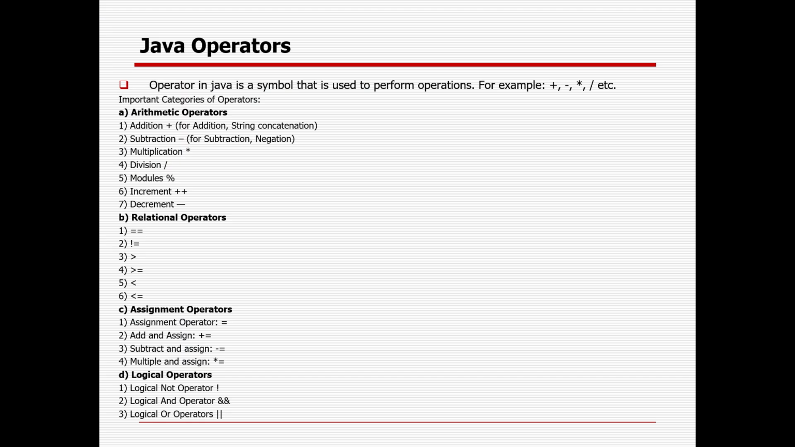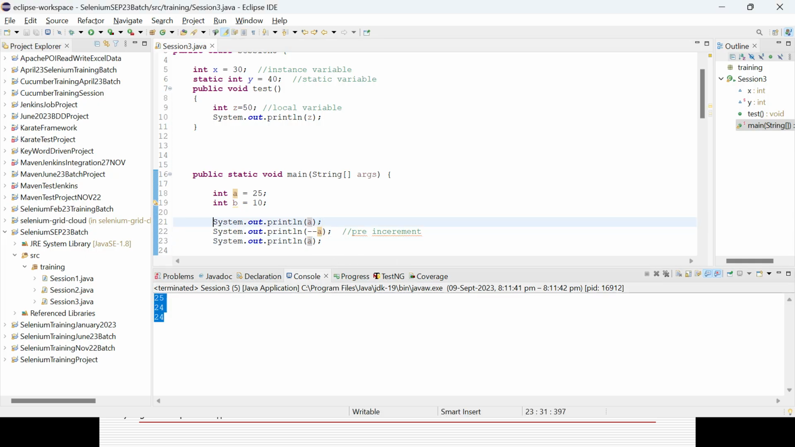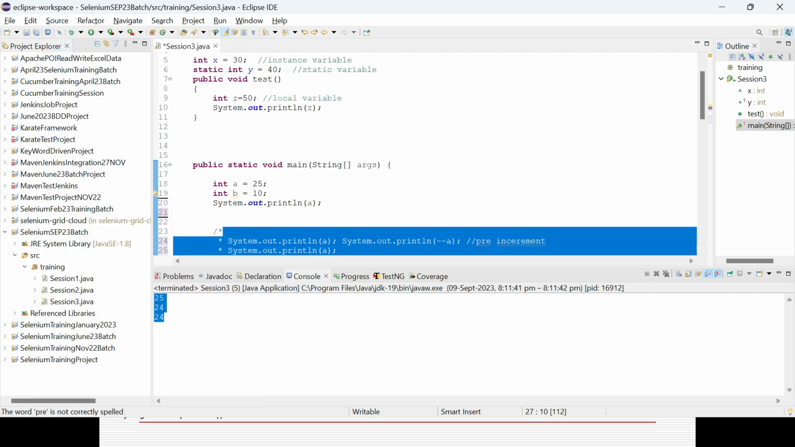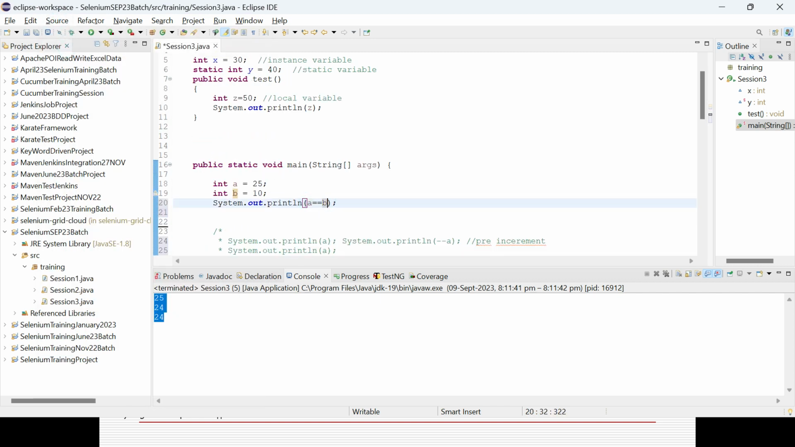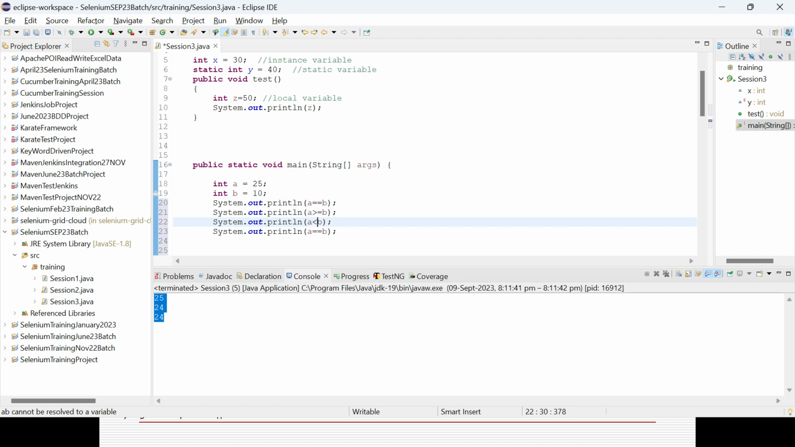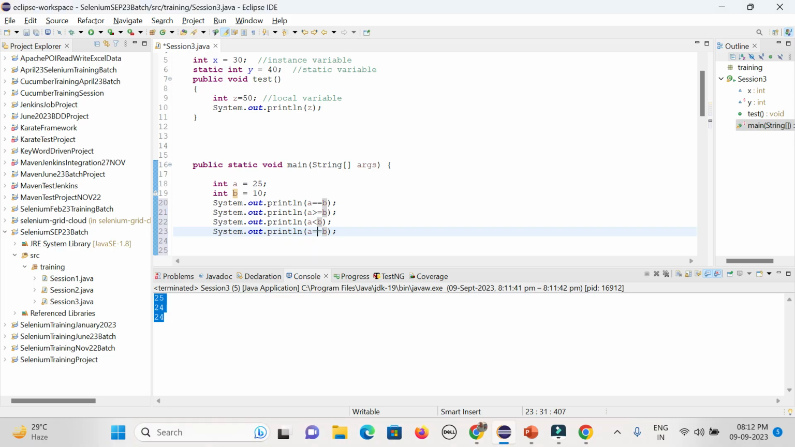Then relational operators. In case you have two variables, you can check whether they are equal, greater than, less than, not equal, all this stuff. So you can check a equal to b, or a greater than, less than, not equal to, all this stuff, or greater than or equal to, or less than or equal to. There is a not equal to sign: exclamation mark, then equal to. So it will give you true or false.